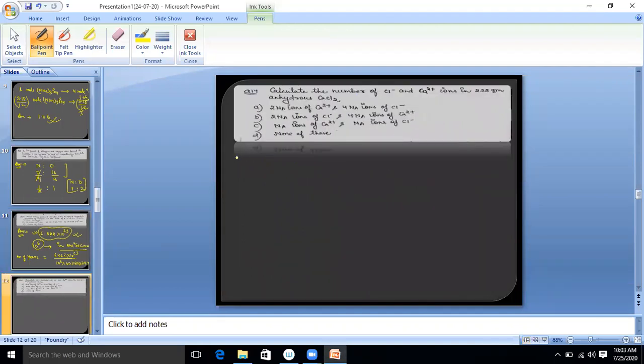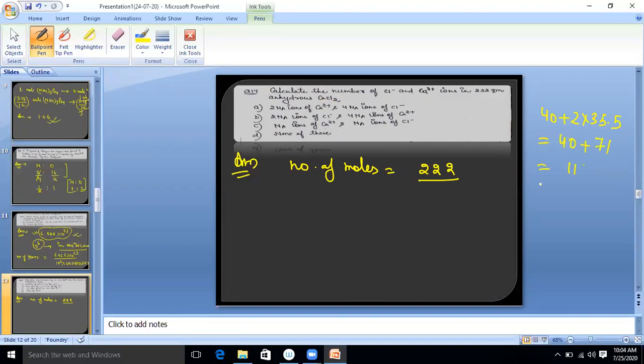Now let's move to the next question. Again, this is a very, very good question. Calculate the number of Cl minus and Ca2 plus ions in 222 gram of anhydrous CaCl2. First of all, we find out the number of moles. Number of moles equals given mass, which is 222, divided by the molecular mass of CaCl2. Calcium 40, chlorine 35.5, so 40 plus 71 equals 111. Is it clear? Now put it here, 111.